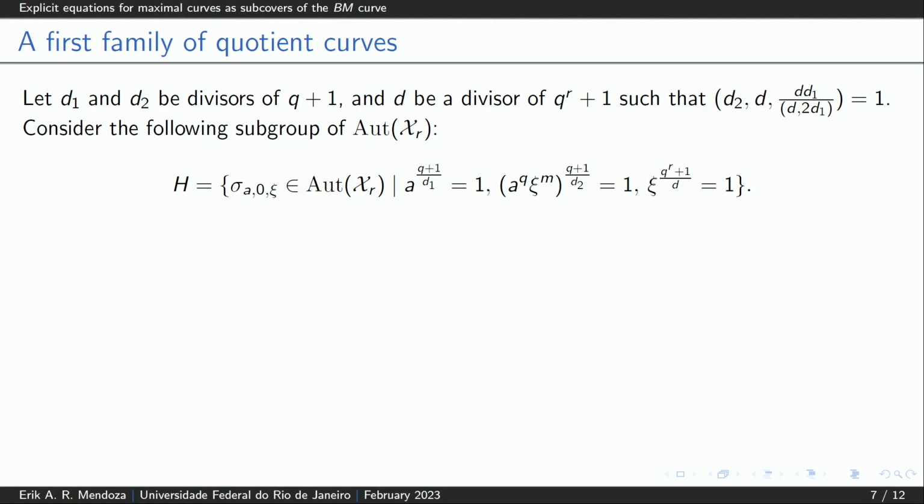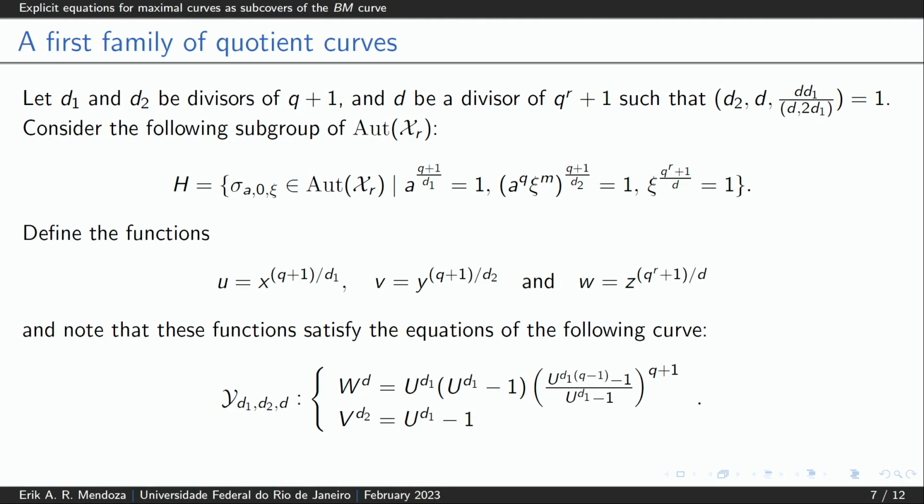So, in order to obtain the quotient curve corresponding to the subgroup H, we define the following functions. And after some computation, we can verify that these functions satisfy the following algebraic equations. Okay?